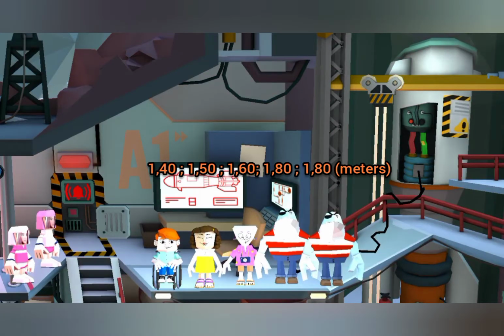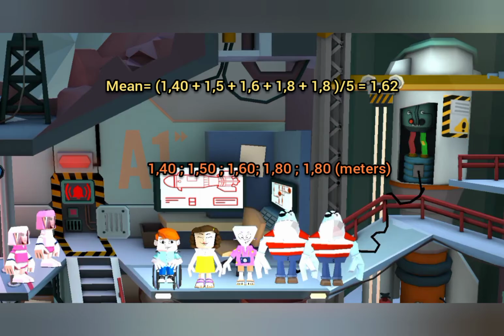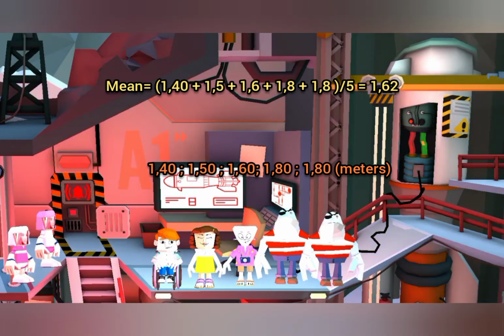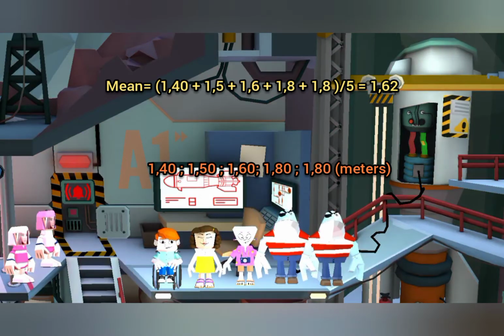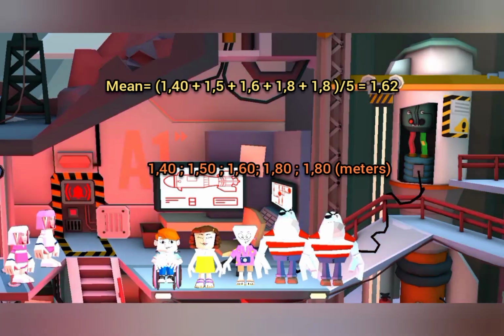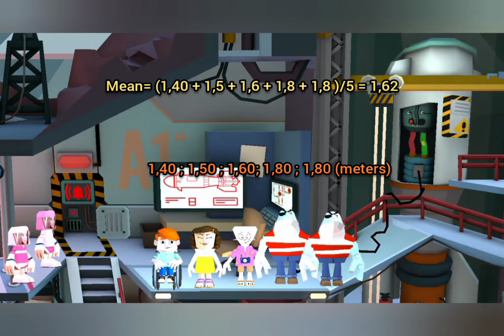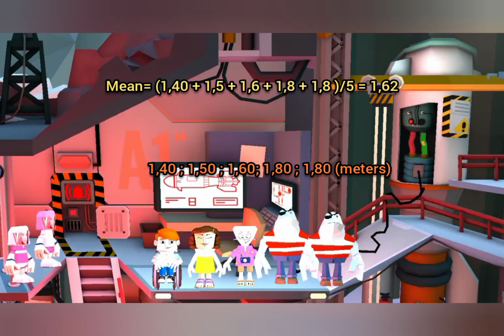If you want to calculate the mean, you need to sum each height of all of them and divide the result by the total number of these personalities. We have 1, 2, 3, 4, 5, the sample size, and we have all of this height, and the total is, as we see on the screen, and this is the result of the mean.